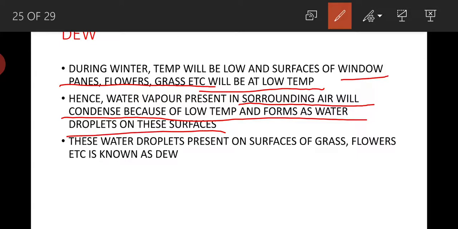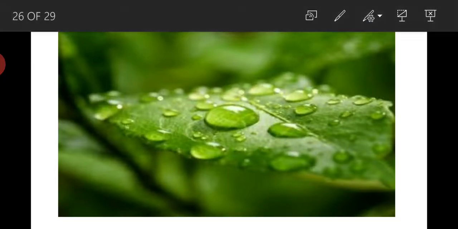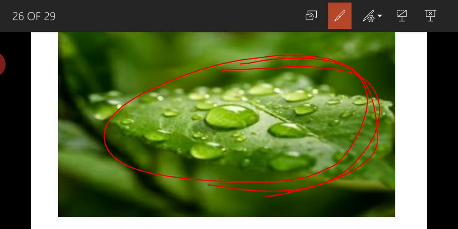These water droplets present on the surfaces of grass, flowers, etc. are known as dew. This is nothing but dew in this image, and it happens because of low temperatures.